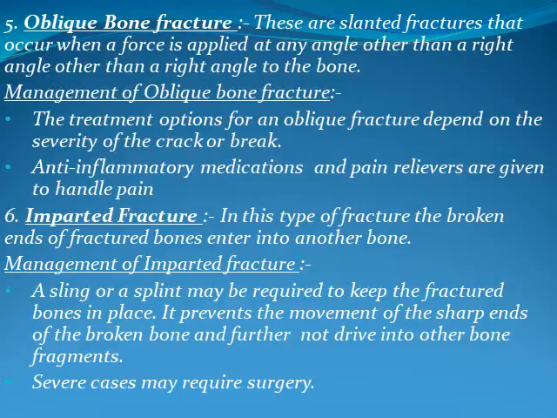Impact fracture. In this type of fracture, the broken and fractured bone enters into the other bones. Management of impact fracture: a sling or a splint may be required to keep the fractured bone in place. It prevents any movement of the sharp end of the broken bone so that it does not drive into other bone fragments. Severe cases may require surgery.